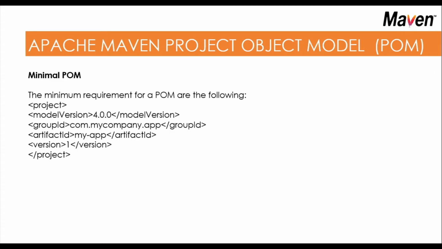If we talk about the format structure, minimum is one project, model version 4.0.0 and closing tag of model version. Group ID, make sure groupId has a capital I and D, for example my company dot app. Artifact ID, again capital ID, my app. Version, name of the version, and closing the project. So that much syntax is minimum required for generating the POM file.